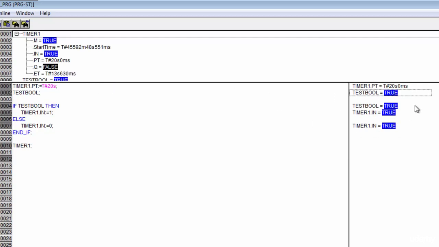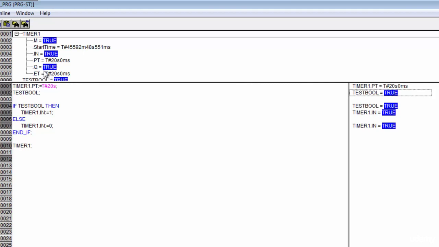Over here to the right, this viewer is only showing me the variables that I'm actually calling out in my program. But up here, if I have a function block called in like a timer, I can actually get in there and I can see all of the internals and everything else. So that's very cool.